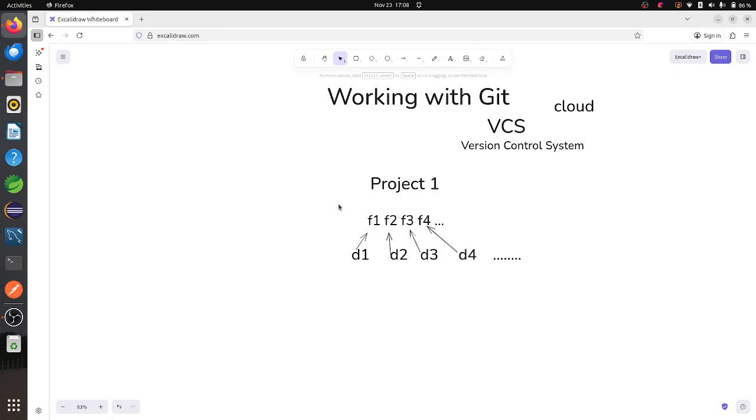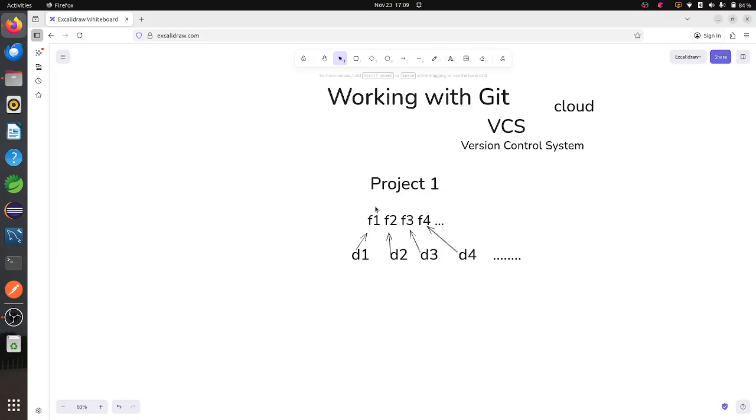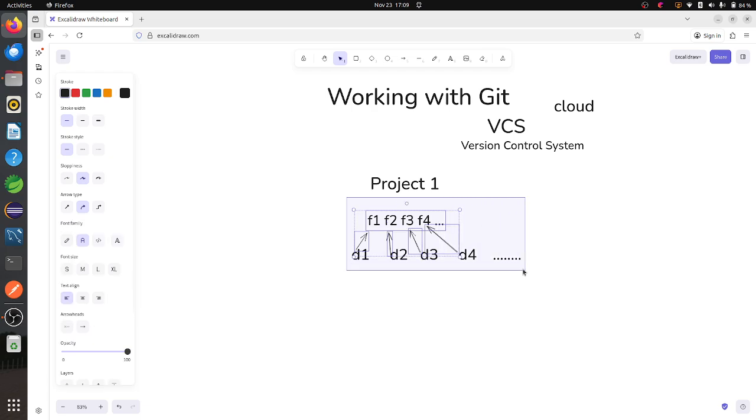So instead of doing everything on a single project, we can take a copy of the code of this project one. So let us consider this one.